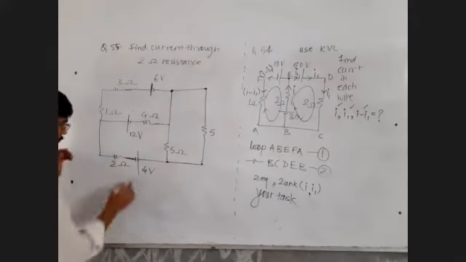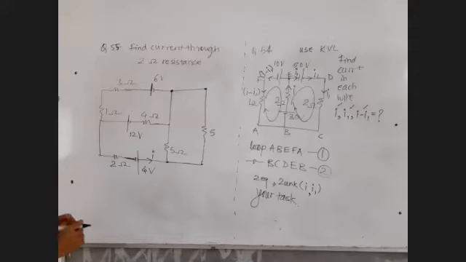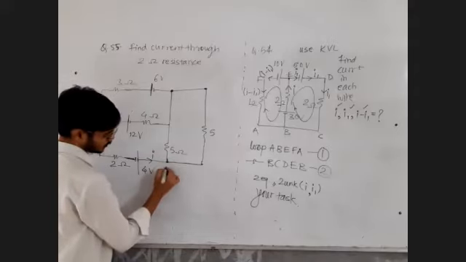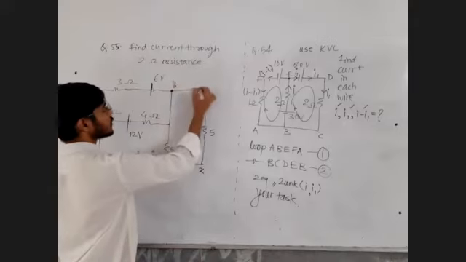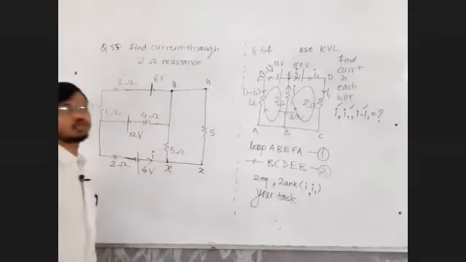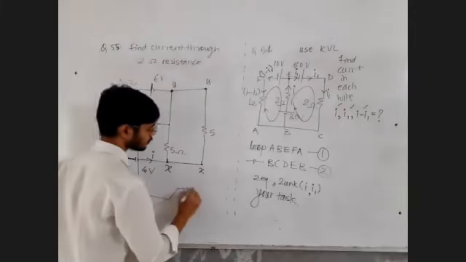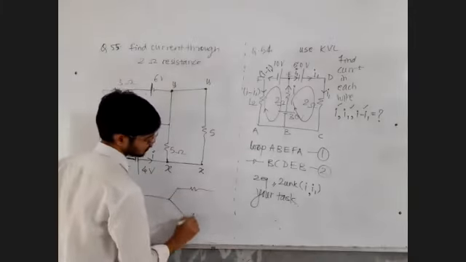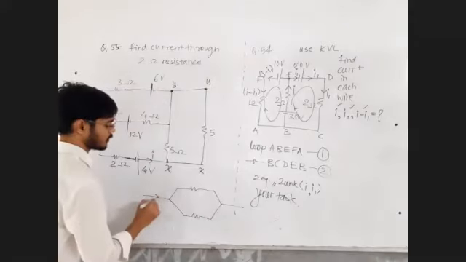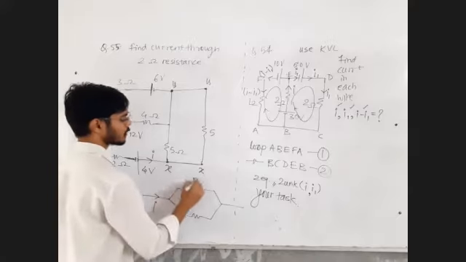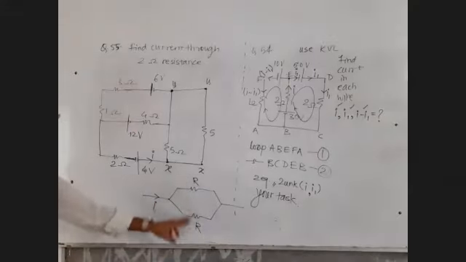Let me assume this current as I. Let us assume this point as X. This is also X. This point is Y. Now you people tell me, if current has to divide, let's say this is the current I, this is R, this is also R. These are the two equal resistances, right?